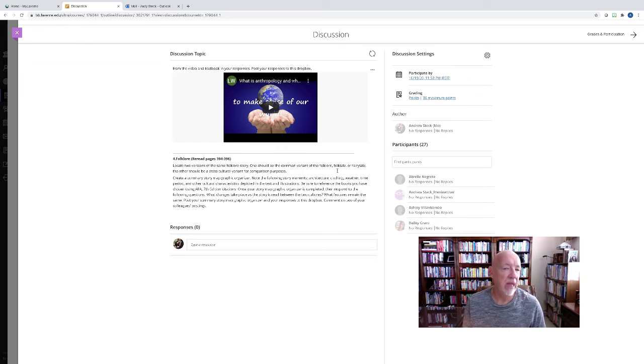Once your story map or graphic organizer is complete, then you're going to respond to the following questions. What changes take place in the story as the story is read between the 2 cultures? What features remain the same? You could respond on many other issues you have about the comparisons of both of those stories. You're going to post your summary story map, graphic organizer, and your responses to this drop box, and then you're going to comment on 2 of your colleagues' postings. Those are the activities for this week.